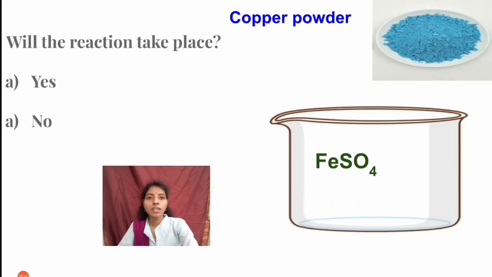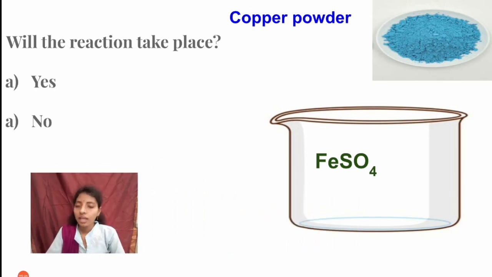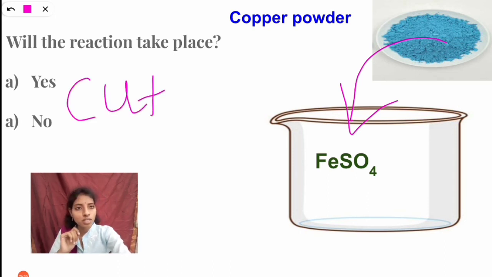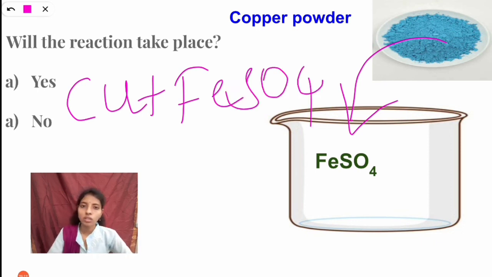So you can see here how the reaction takes place. You are seeing here, in this watch glass copper powder is there, and in this beaker ferrous sulphate solution is there. So when we mix this copper into this ferrous sulphate solution, does the copper replace the iron or not?